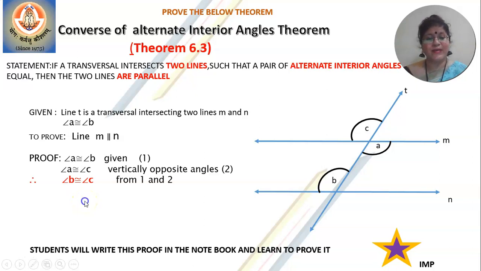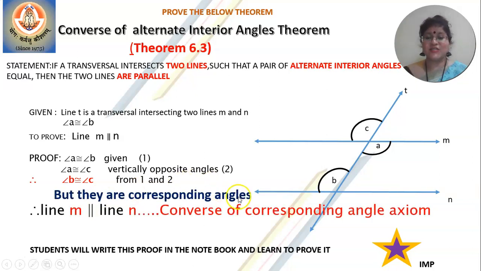So your next statement will be, but they are corresponding angles. Therefore, the lines L and M are parallel because of the converse of corresponding angle axiom. So what is the converse of corresponding angle axiom? When a transversal intersects two lines, and if a pair of corresponding angles is congruent, then what happens to those lines? Then those lines become parallel. So which axiom have we used in this? We have used the converse of corresponding angle axiom.